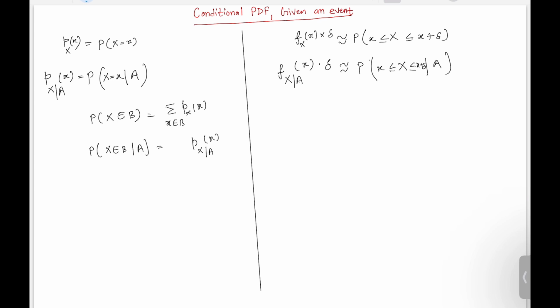If we are interested in finding that this random variable belongs to this particular set B, we are going to sum all the probabilities that random variable x belongs to set B, not the ordinary probabilities but conditional probabilities, right?